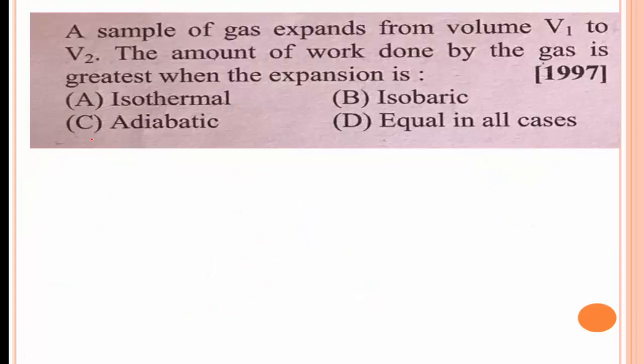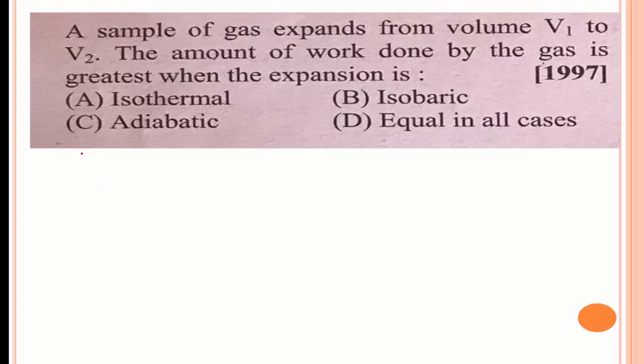And the next problem is, a sample of gas expands from volume V1 to V2. The amount of work done by the gas is greatest when the expansion is.